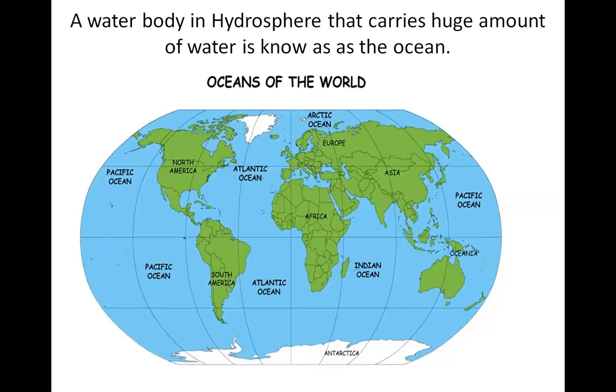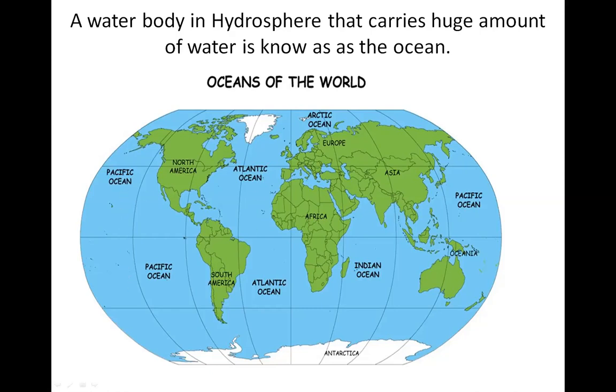On the surface of the earth, the area of water is more than that of the land. Here on the globe also you can make out the percentage of water is more than that of the land. Hydrosphere covers about 71% of the earth's surface. A water body in the hydrosphere that carries a huge amount of water is known as an ocean.